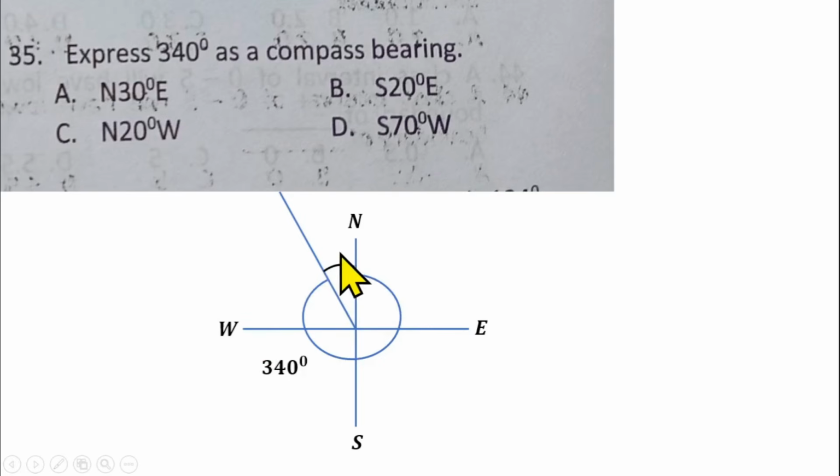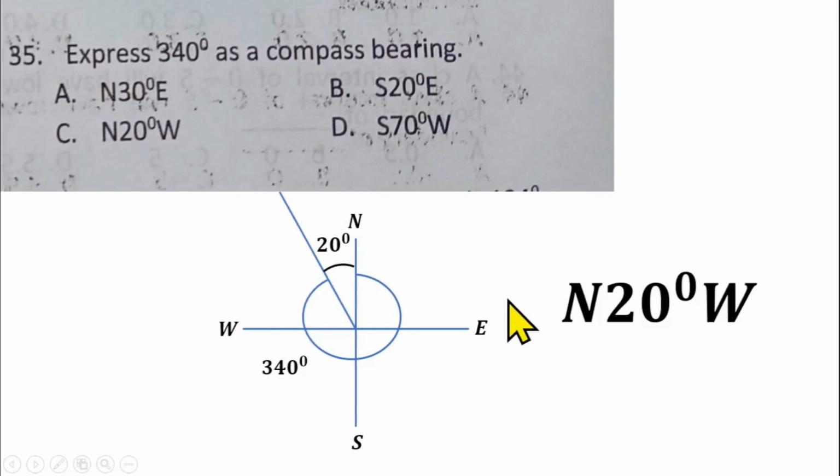And how do I find the remaining angle here? If I remove this 340 from 360, that will give us the angle here to be 20 degrees. So that made this compass bearing 20 degrees north to the west. That makes option C the right answer for question number 35.